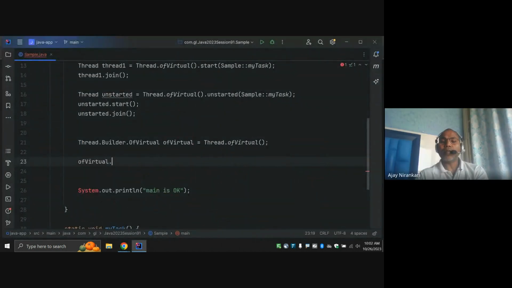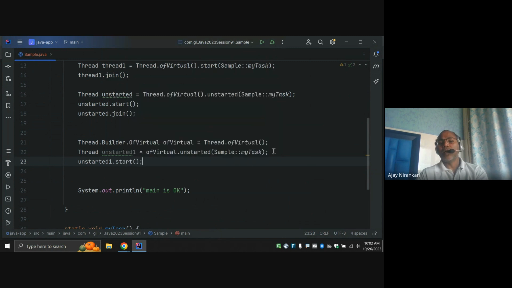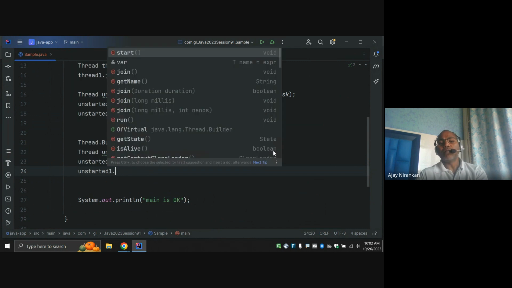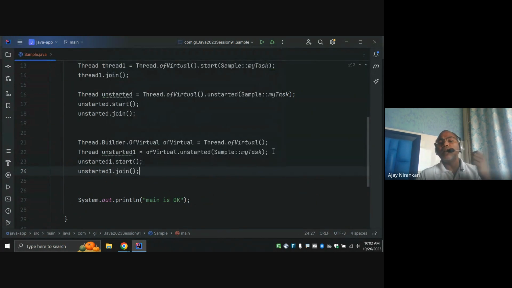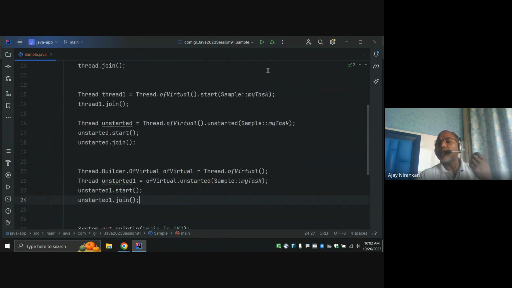Here I have multiple options. Maybe I want unstarted. This is my simple task I want to run, right? And after that, once you build this task, you say, hey, now my thread building is done, and now I can start it manually. I can call start, right? So all the functions are the same as previously. There is nothing new, but conceptually, internally they work in a different way. From the programmer's perspective, it's like existing multi-threading, the same work, and all the concepts work the same as here.